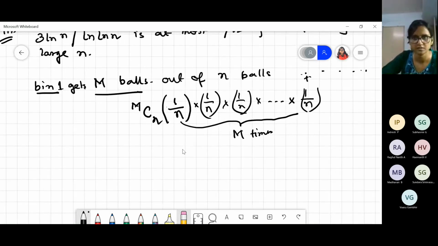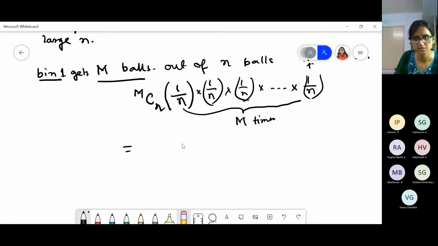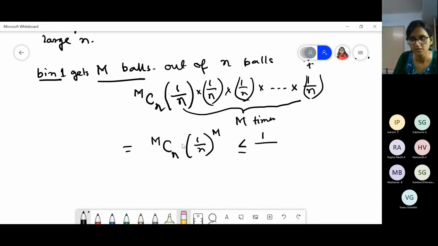Is it okay? So this is actually MCN, 1 by n to the power m. Now if we take this, this is actually less than or equal to 1 by factorial of m.